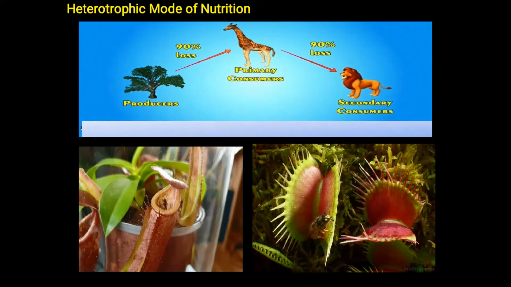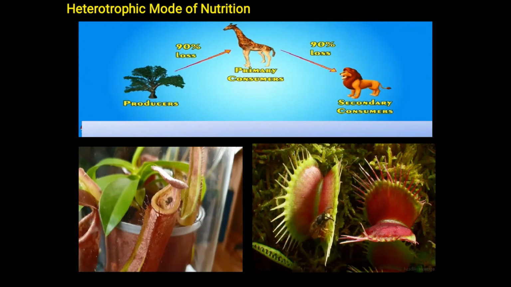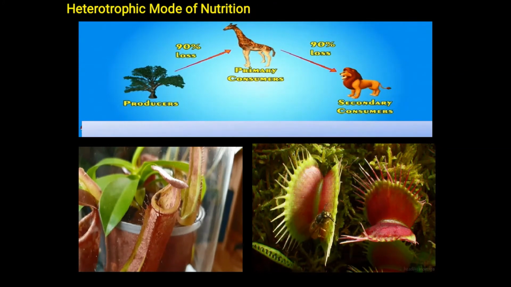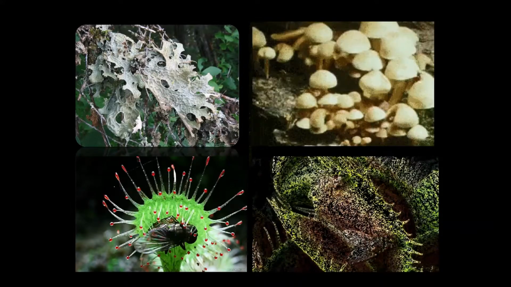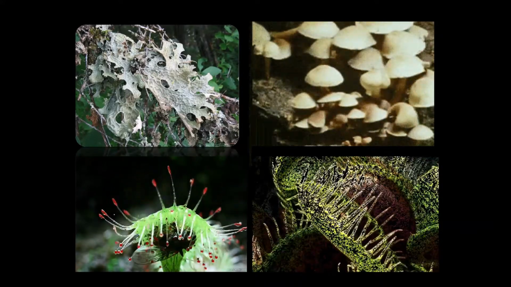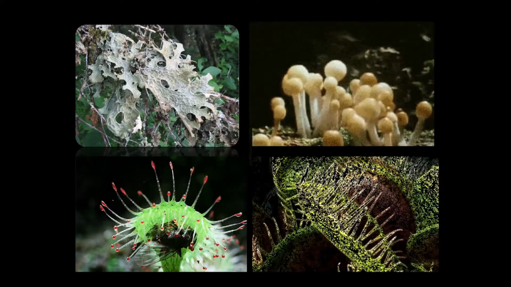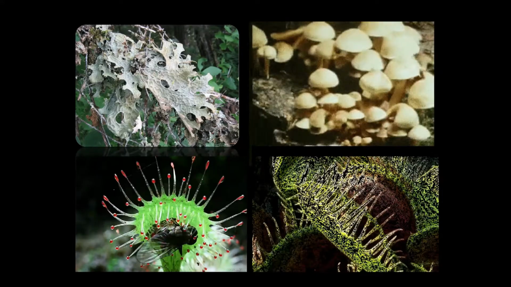Children, most of the plants have green pigment called chlorophyll and they can make their own food by the process of photosynthesis. Some of the plants do not have chlorophyll and they cannot synthesize their own food, and these plants are known as heterotrophic plants. This type of nutrition can be categorized into parasitic mode of nutrition, insectivorous mode of nutrition, saprophytic mode of nutrition, and symbiotic mode of nutrition. Let us discuss in detail about these four types of nutrition.